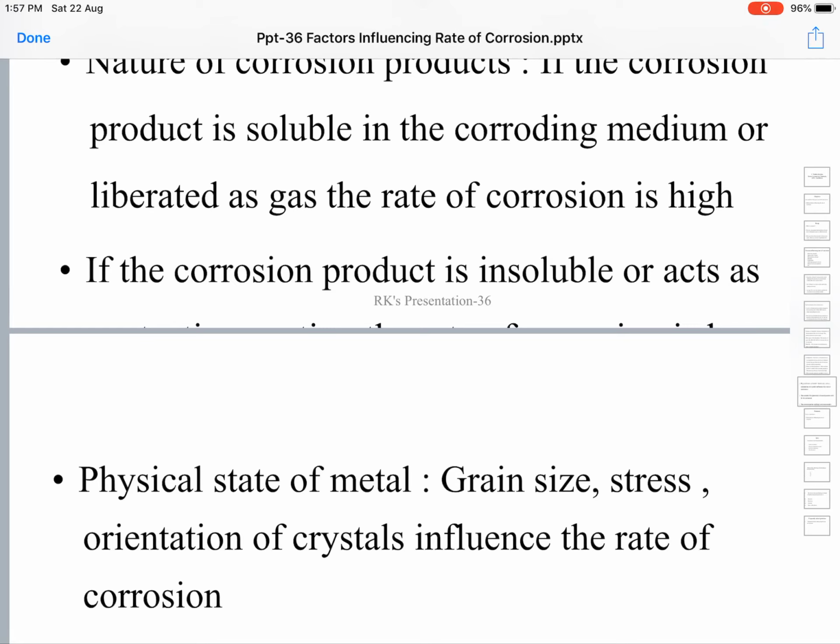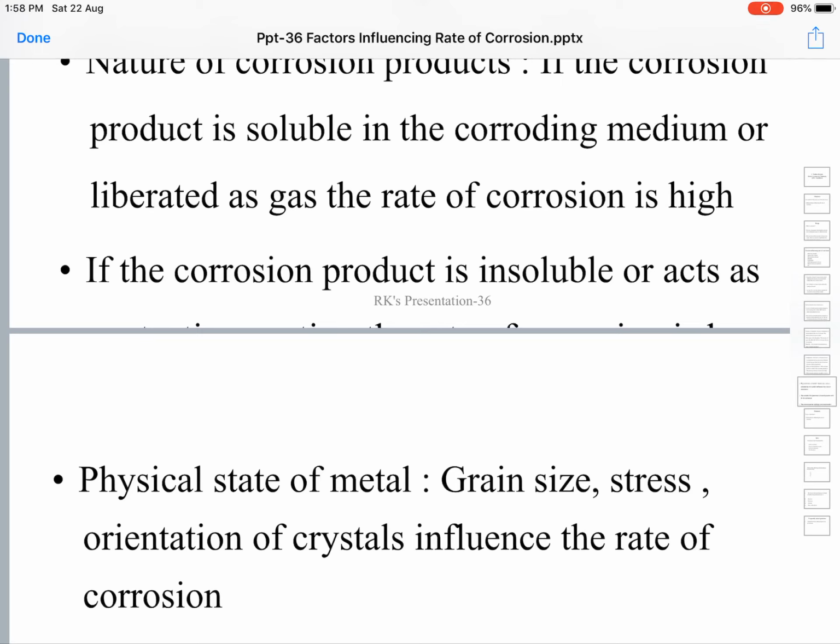Next is stress. As the stress on one part of the metal object increases, the rate of corrosion will also increase. Stress on the metal object is directly proportional to the rate of corrosion.